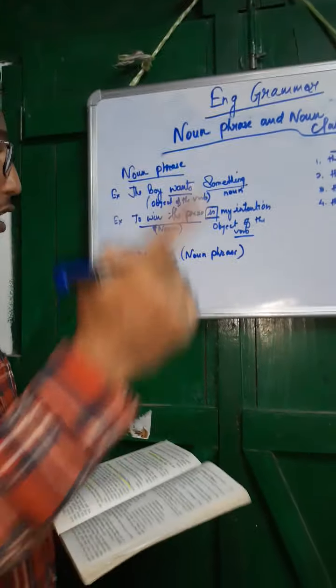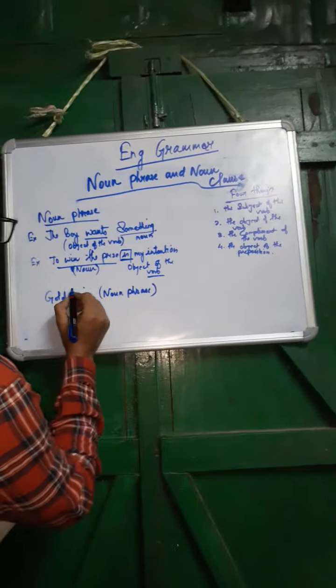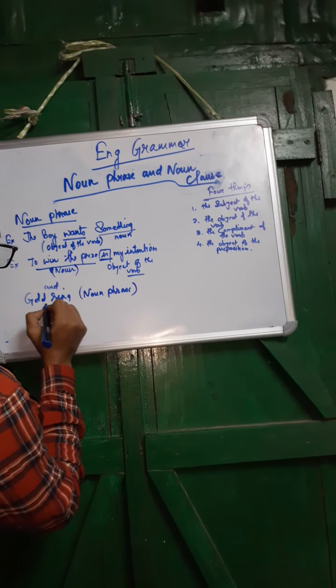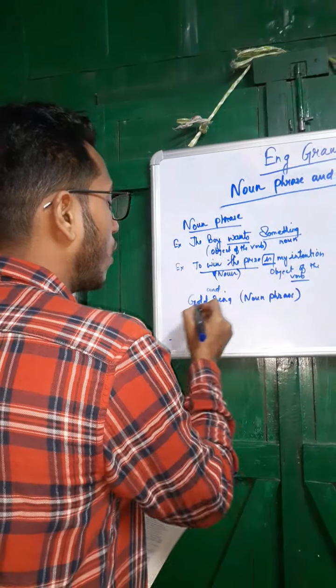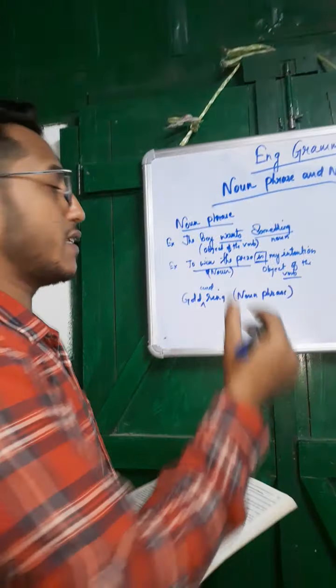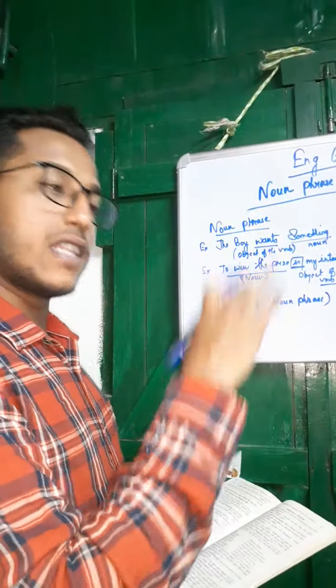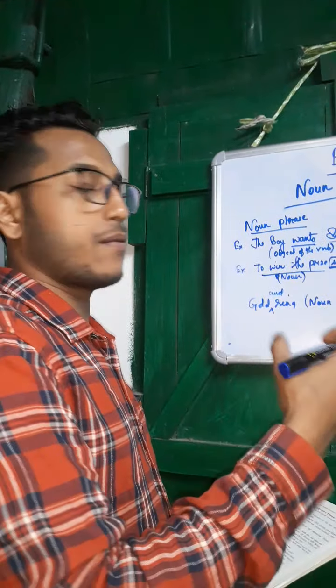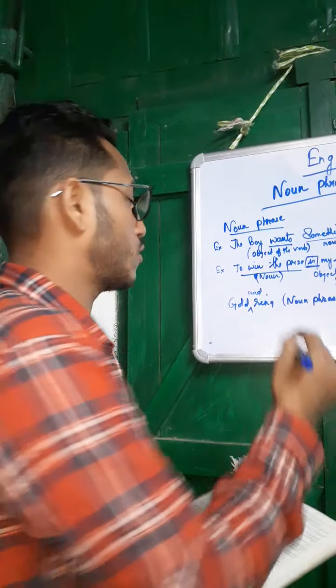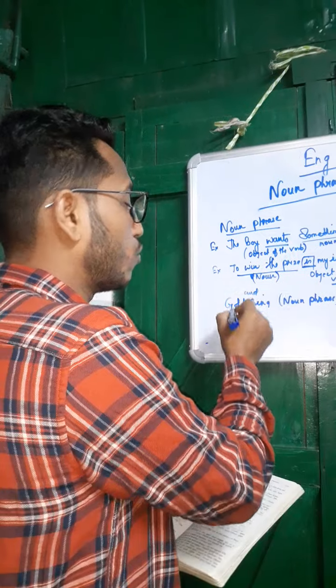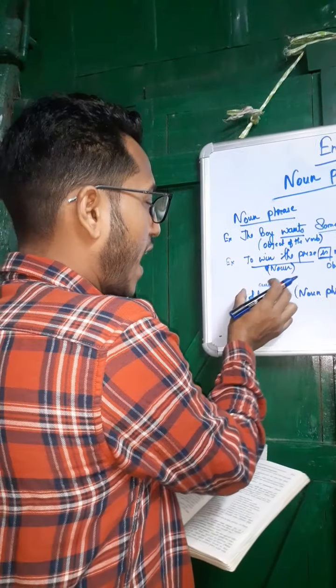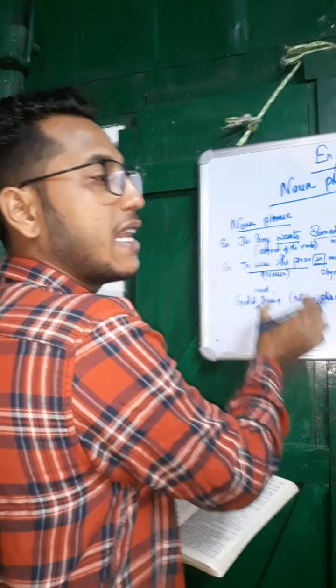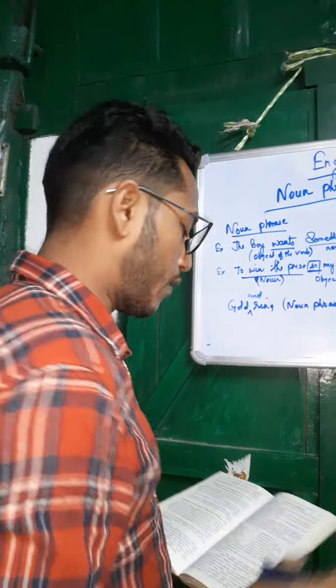And another way: if between gold and ring we place and, this is also a noun phrase, gold and ring. Both are nouns, then we are putting and in between, then also it is forming a noun phrase.